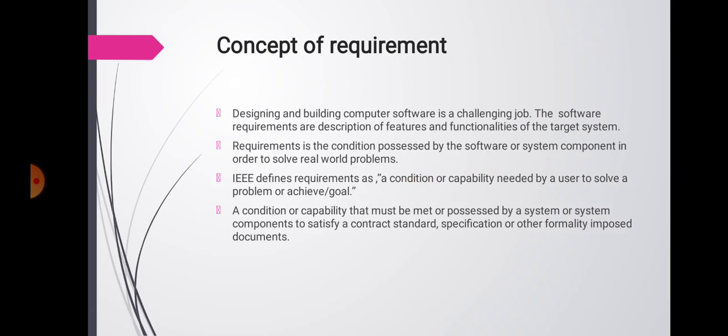The problems can be to automate a part of the system, to correct shortcomings of an existing system, or to control a device. Then IEEE defines a requirement as a condition or capability needed by a user to solve a problem or achieve a goal.